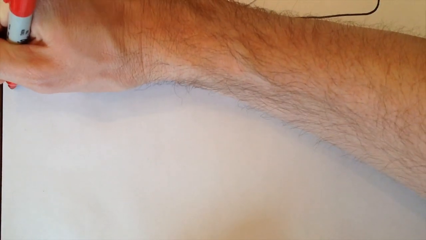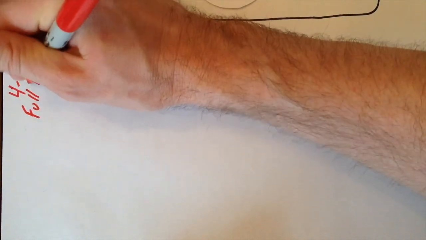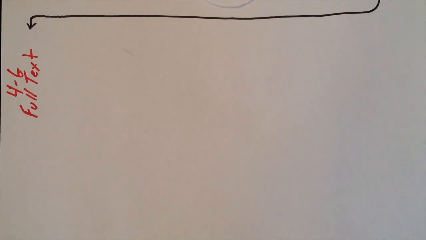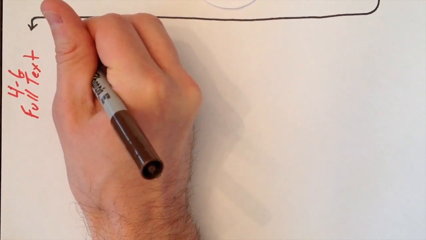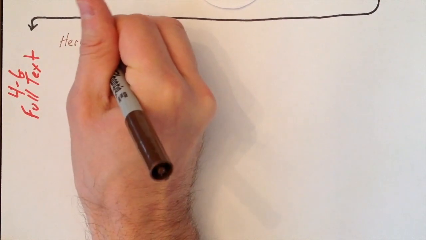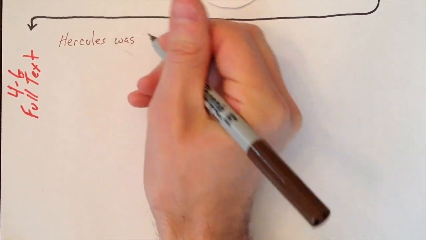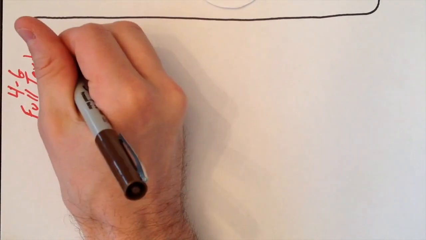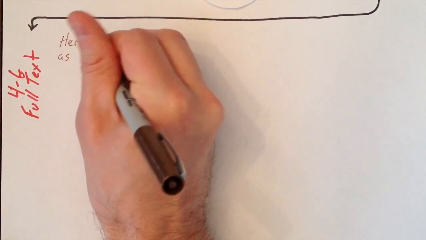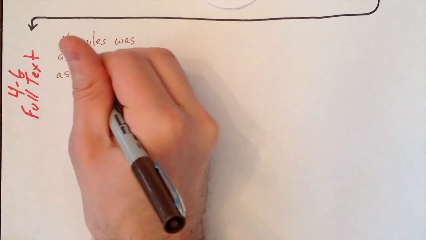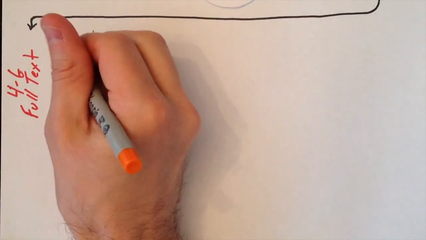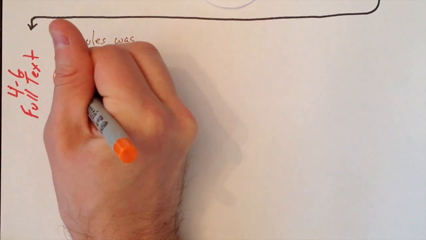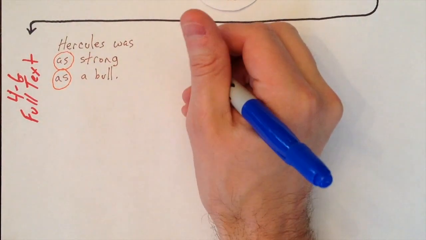In grades 4 through 6, students start looking at full text and can explain how words impact text as a whole. In this phase, students can identify basic figurative language like similes and metaphors, and they start connecting how word choice impacts other areas of the story, like mood. For example, Hercules was as strong as a bull is an example of a simile where we are comparing Hercules to a bull. Students should be able to recognize that the author uses the comparison to indicate how strong Hercules is, and not that he was an actual bull.